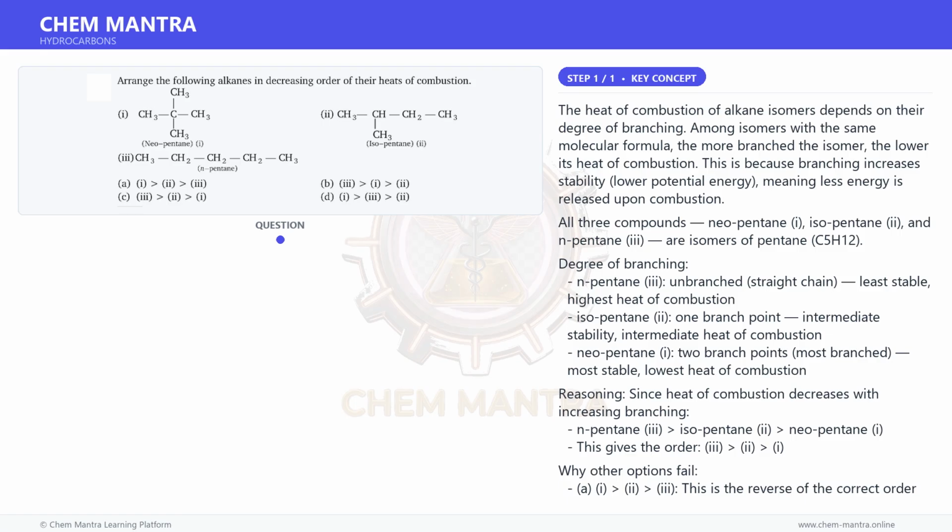Reasoning: since heat of combustion decreases with increasing branching, n-pentane (3) > isopentane (2) > neopentane (I). This gives the order 3, 2, I.